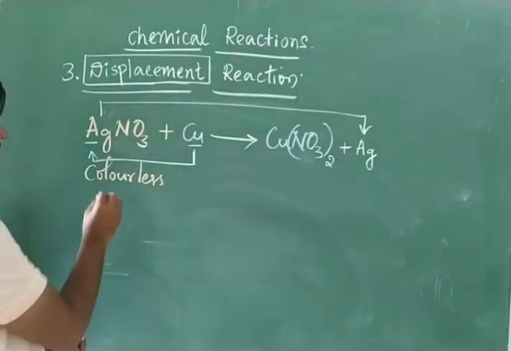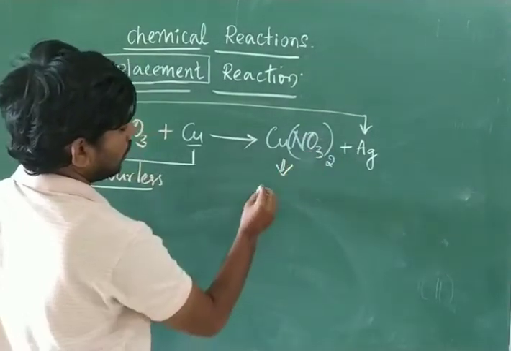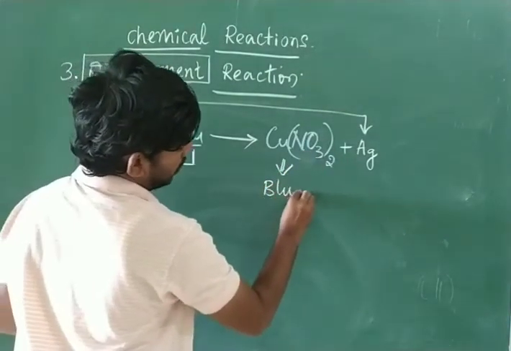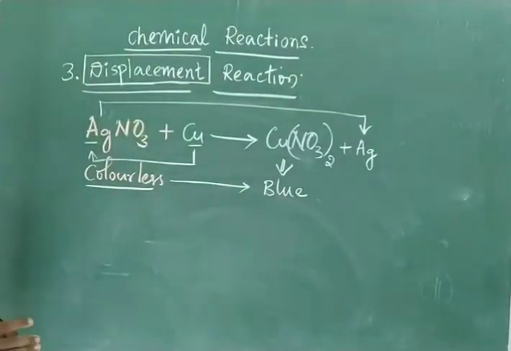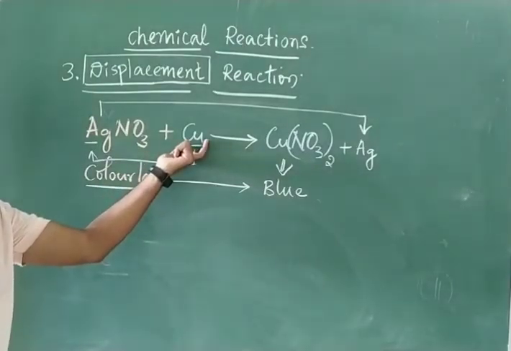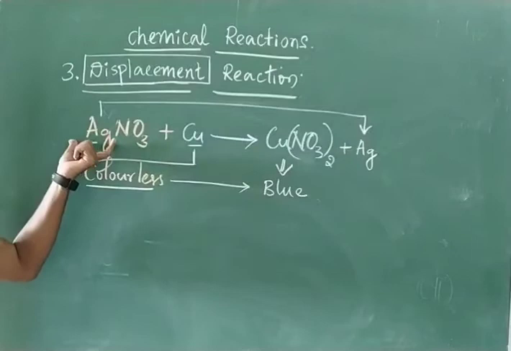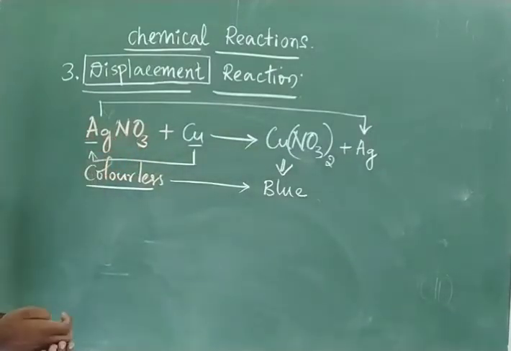Okay, then what is the color here? Previously it was colorless. Now copper nitrate is blue in color. By the change from colorless to blue, we know about the completion of the reaction. So here again, highly reactive copper is going to displace the less reactive silver from the silver nitrate salt solution.